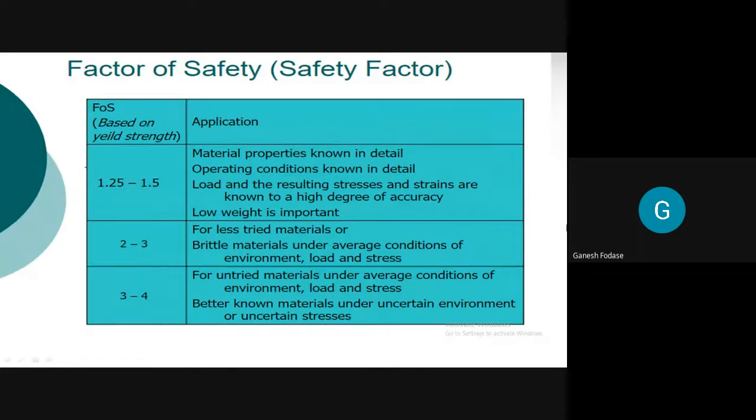We can't take a higher factor of safety there, or in that place we know the stresses correctly. We know this much amount of stress is going to be there. These are the types of stress, and with accuracy we know what the stresses and loads are, we know the material properties in detail, and we know the operating conditions in detail. In that case we are going to select a low factor of safety, that is 1.25 to 1.5. Example, can you tell me?